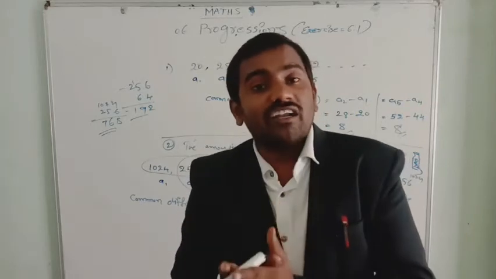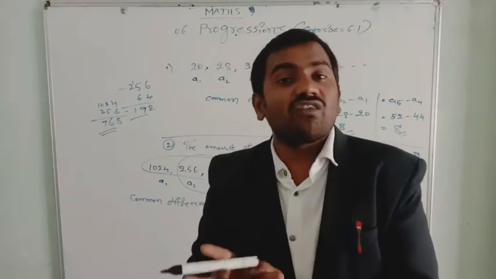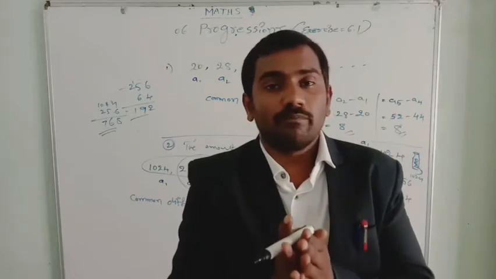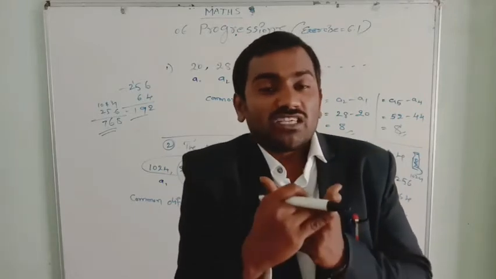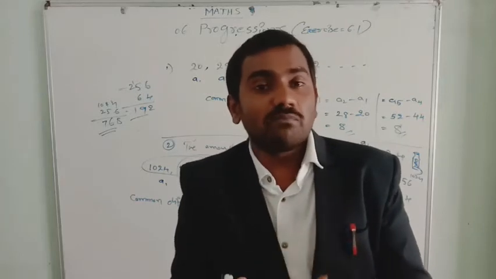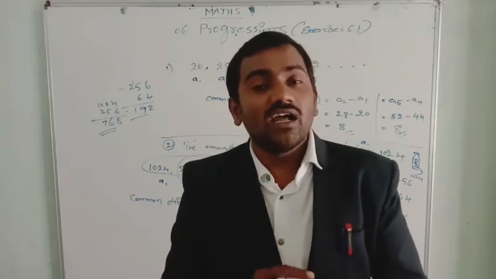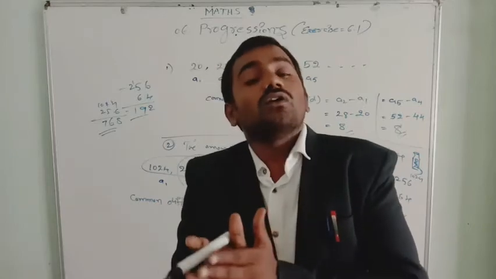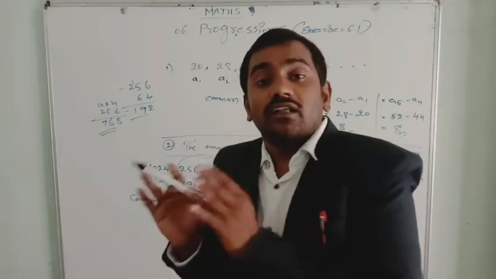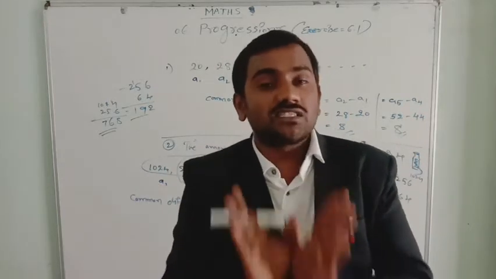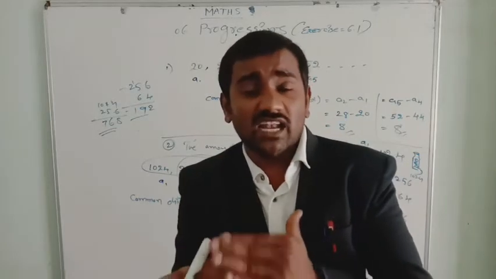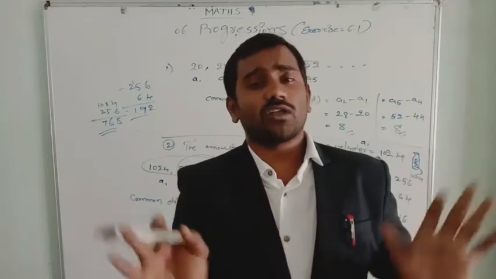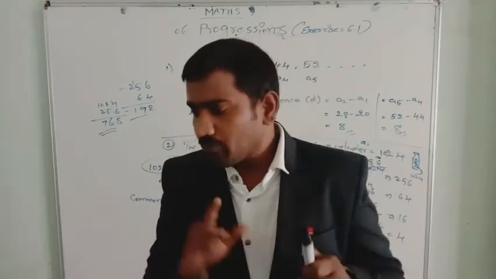Okay, if the common difference is the same, then only is the list of numbers in arithmetical progression. If not, they are not in arithmetical progression. The minimum information we require to tell whether the given numbers are in arithmetical progression or not is only whether the list of numbers has the same common difference. If the common difference is the same, they are in arithmetical progression. If the common difference is not the same, they are not in arithmetical progression. Simple thing. I hope you understand now.